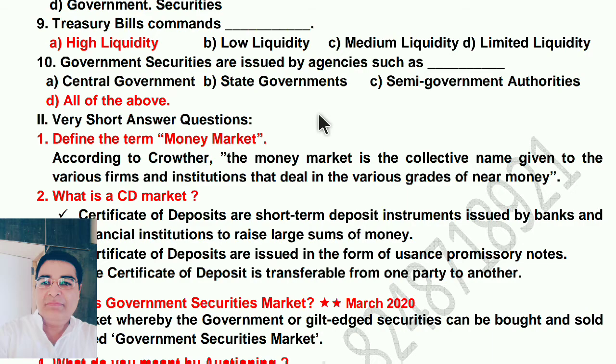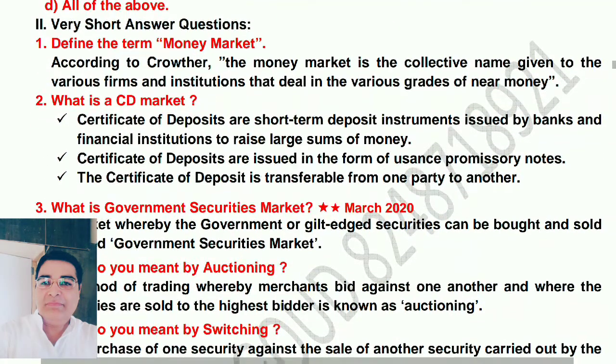Now we move on to very short answers. First question. Define the term money market. Money market means what? Already I said share market. According to Crowther, there are so many definitions, but this definition is easy. According to Crowther, the money market is the collective name given to the various firms and institutions that deal in the various grades of near money.